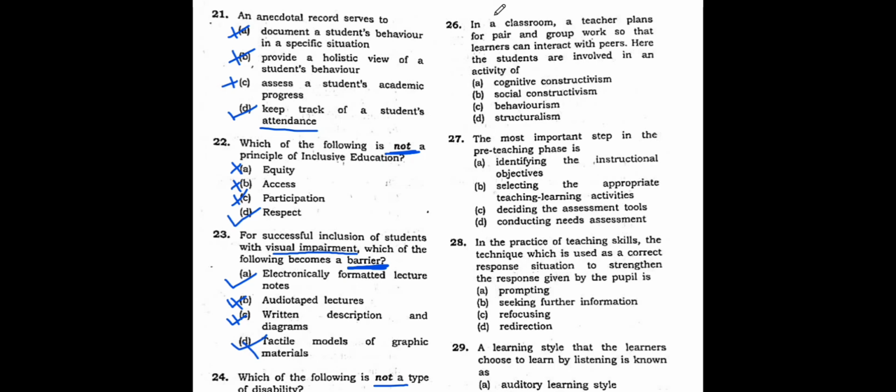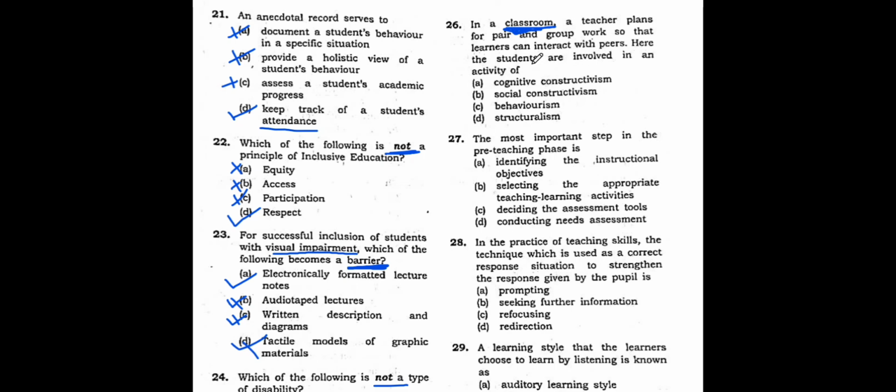All right, so in a classroom, just now I said classroom is what? Classroom is a private place? Of course not. Classroom is a social place, right? It's a small society where different children are there from different family backgrounds. So in a classroom, a teacher plans pair and group work so that learners can interact with peers.